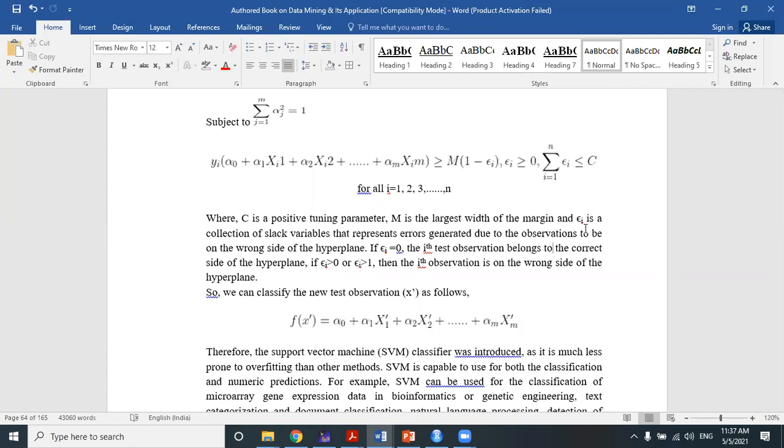Okay, so here the gamma parameter is not present. The gamma parameter is present in the modified form of the support vectors. Okay,